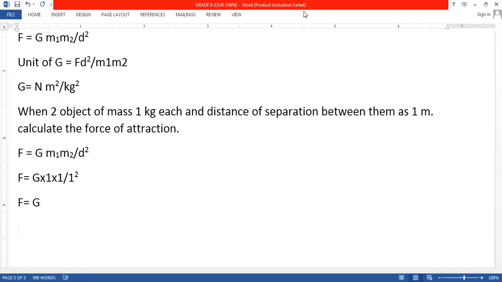Exactly. अब हमको पता है already. We know the value of G. What is the value of G? So the value of G is 6.67 into 10 raised to minus 11. So how much is the force? So you will find the force comes out to be 6.67 into 10 raised to minus 11 Newton. This is the force of attraction between any two objects having mass of 1 kg and the distance of separation between them as 1 meter. कितना फोर्स है बेटा? देखो इतना फोर्स है